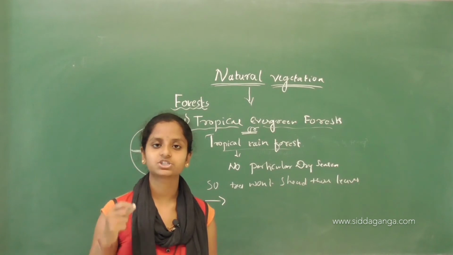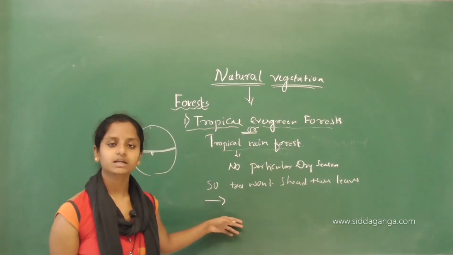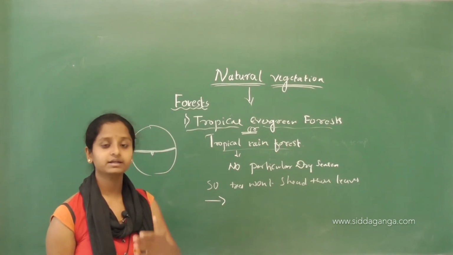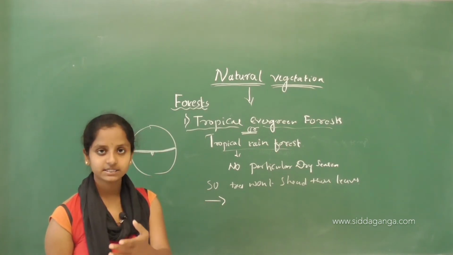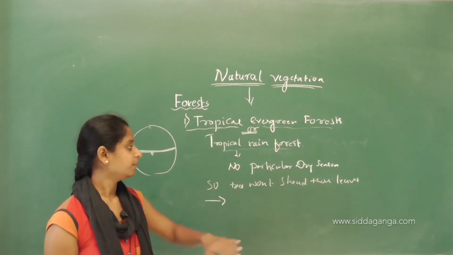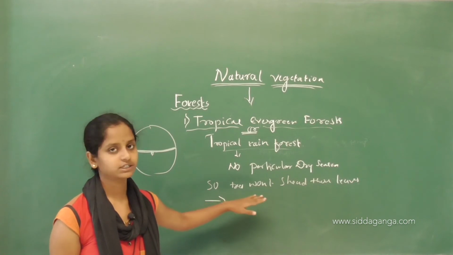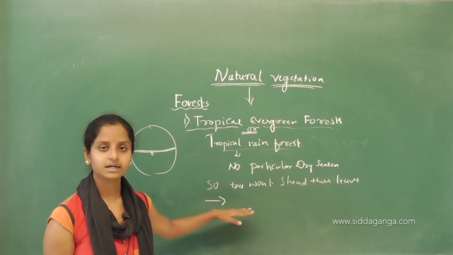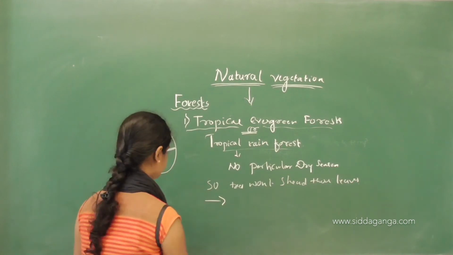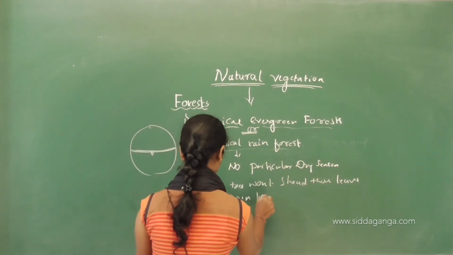But here there will be plenty of water, so they won't shed the leaves throughout the year. That is why they are called rainforests.